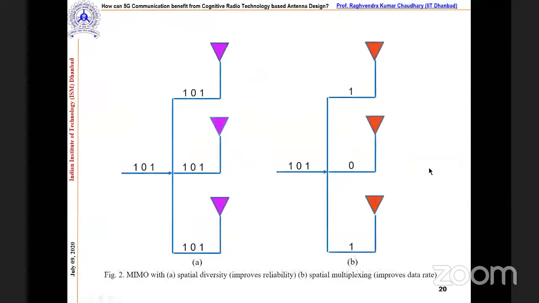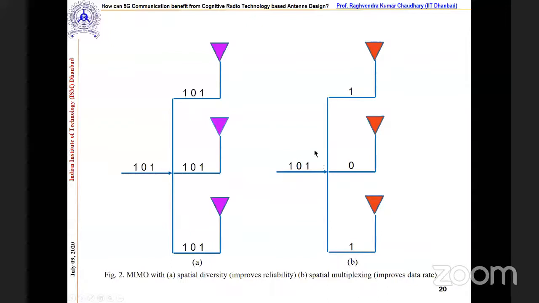Now let us try to understand two more things within MIMO. One is spatial diversity, another is spatial multiplexing, correct? Here you can see this picture. This is the data. Let's consider this is 101, and we feed it to an individual antenna. Let's say one bit takes 1 second. So for the data rate, it will take a total of 3 seconds to transmit this.